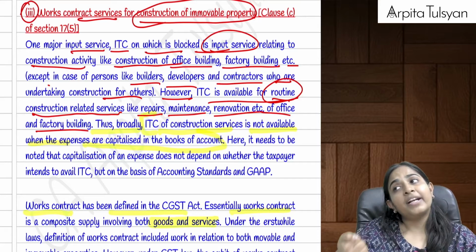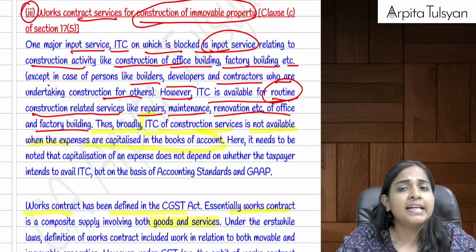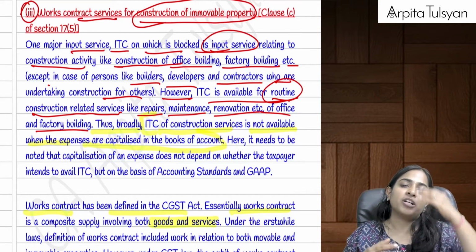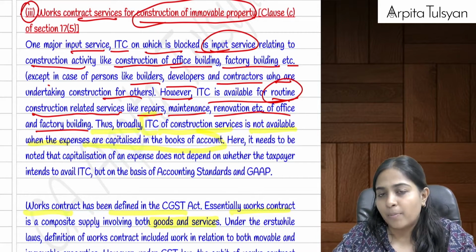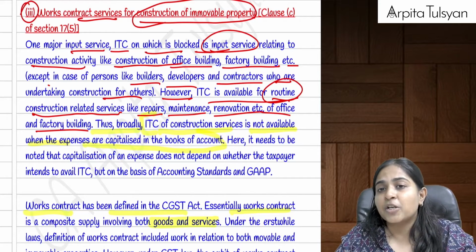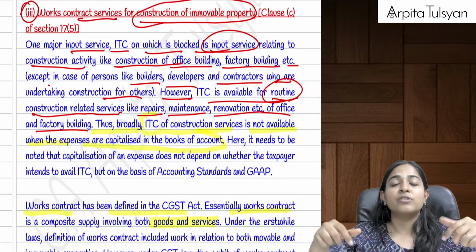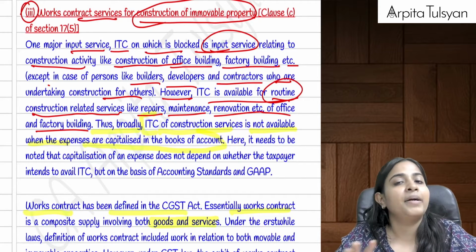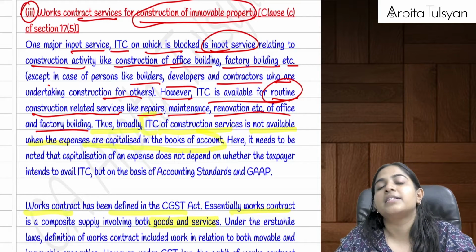I avail works contract services for construction of a plant and machinery. No problem. It is not an immovable property. Credit is available. Okay, structure and foundation: support structure and foundation to plant and machinery is also considered as not an immovable property. Just remember that. That will be considered as plant and machinery only. Next one, a special point: construction of a telecommunication tower or laying of pipelines outside the factory. This is considered as immovable property. If it is considered as immovable property, ITC credit is not available. Even if you have availed works contract service, ITC is not available.